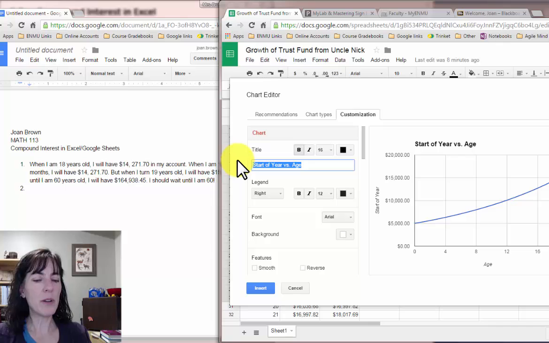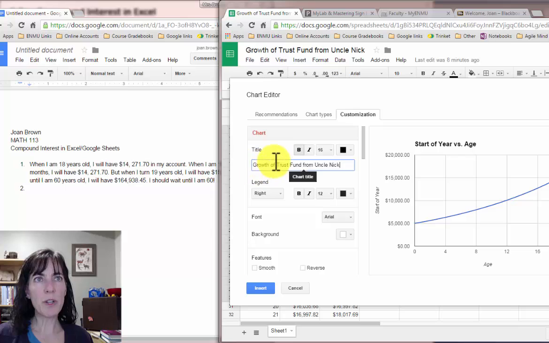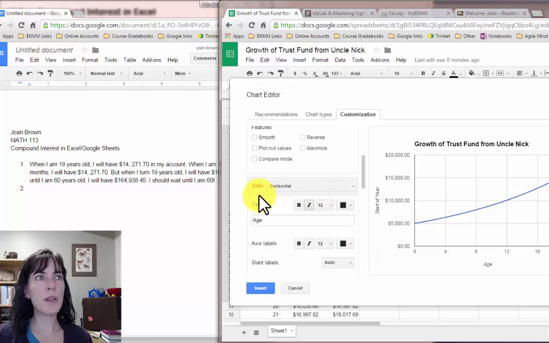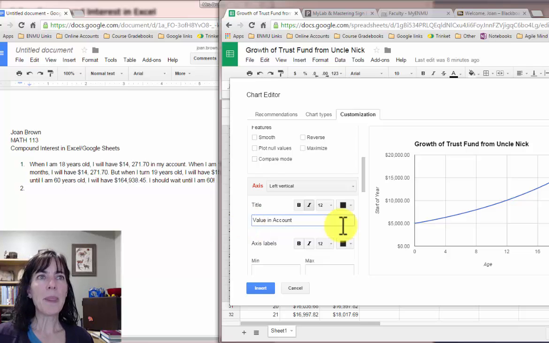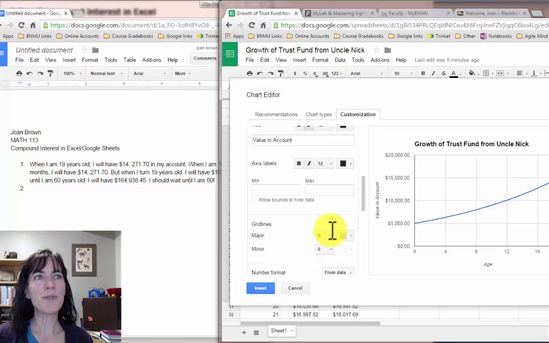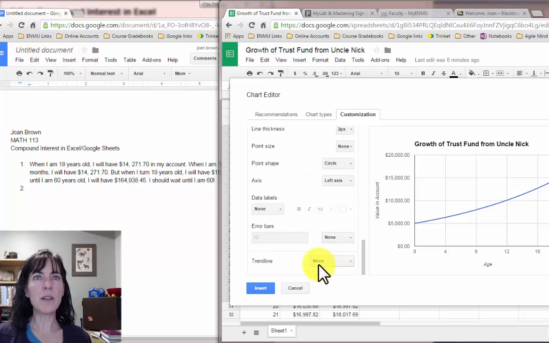This might be better with my title growth. And I can just type that in here where it says title. It'll update over here. I can scroll down. The horizontal axis is already named age. That's appropriate. If I needed to change it, I could do it here. Left vertical, already called start of year. I might just put value in account instead of start of year. That seems a little strange for my chart. That's all I need for this chart.